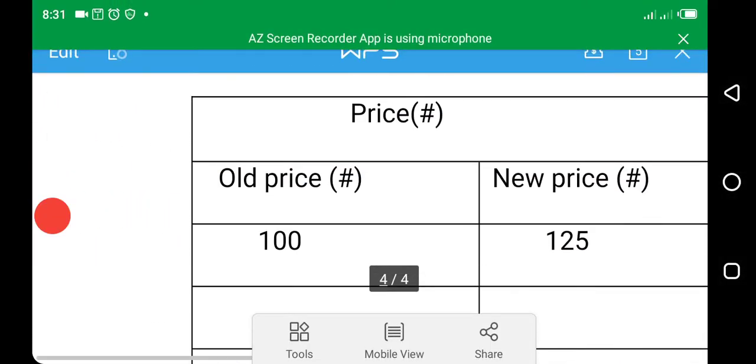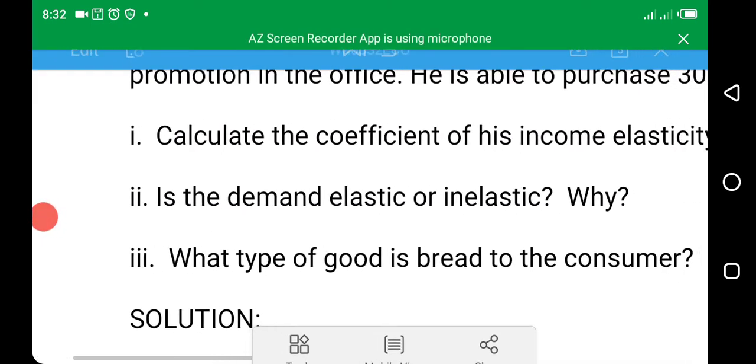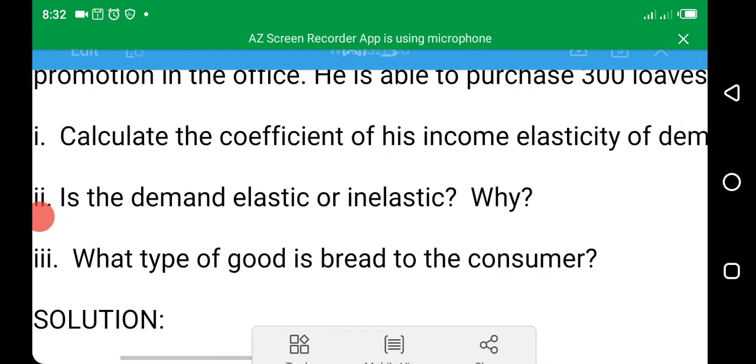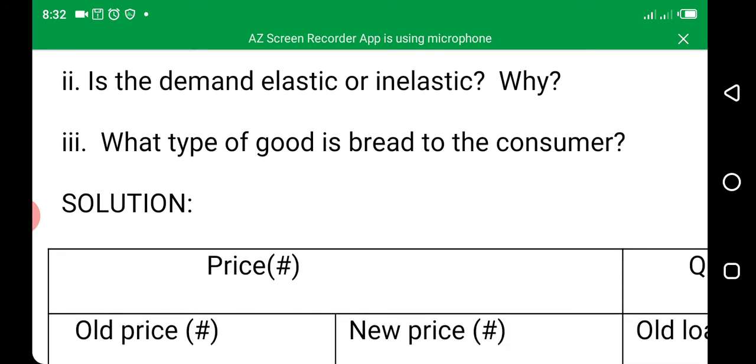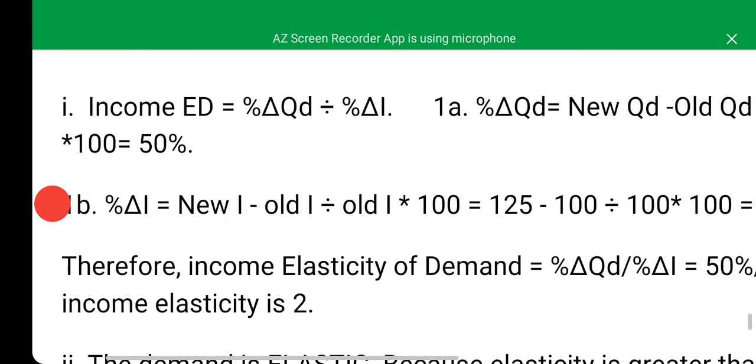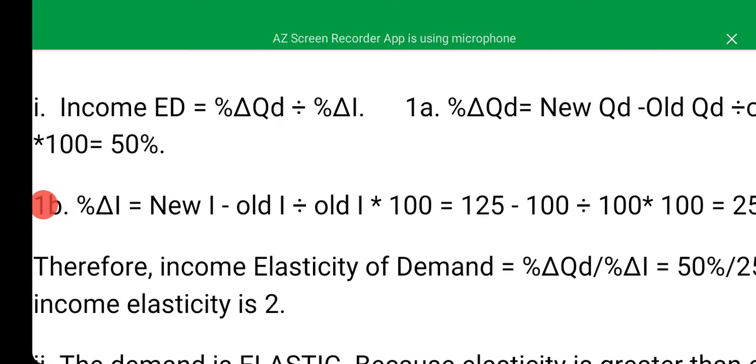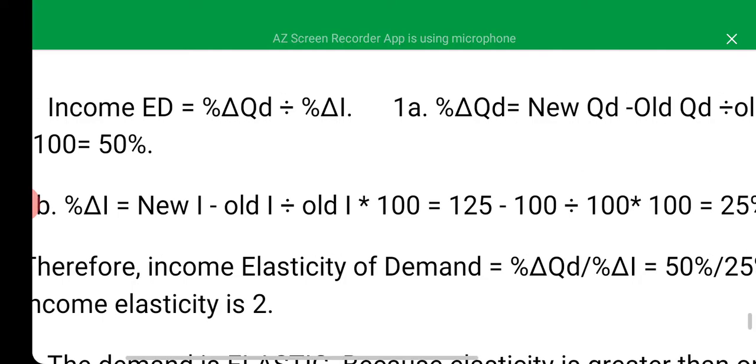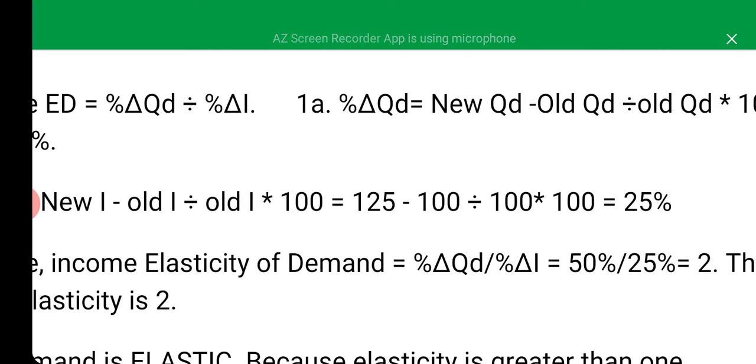To calculate, the first question says we should calculate the coefficient of income elasticity of demand. So we are using the formula: income elasticity of demand is equal to percentage change in quantity demanded divided by percentage change in the income. Like I've said, we will calculate each separately. The percentage change in quantity demanded first.